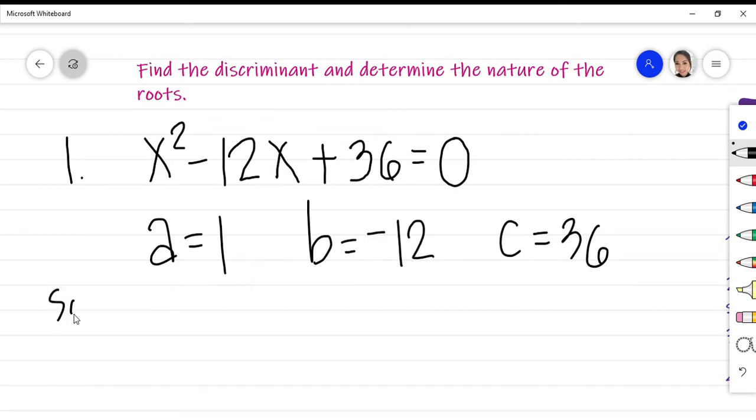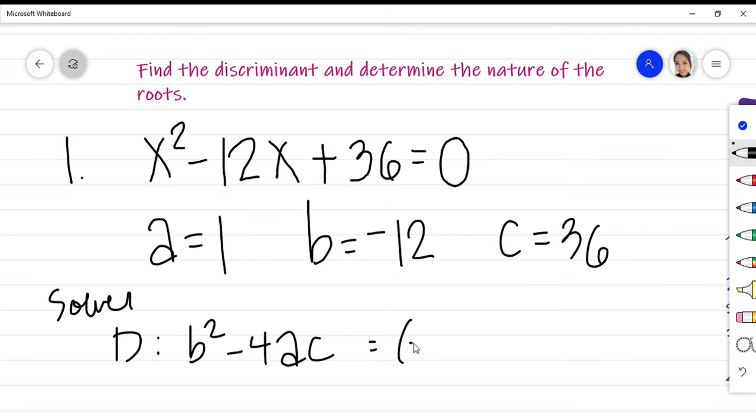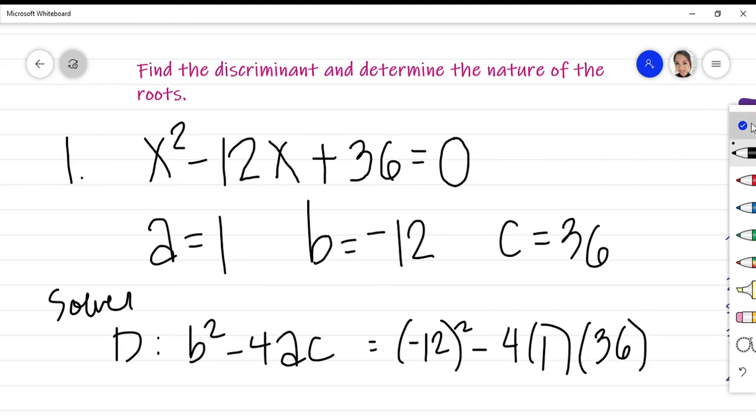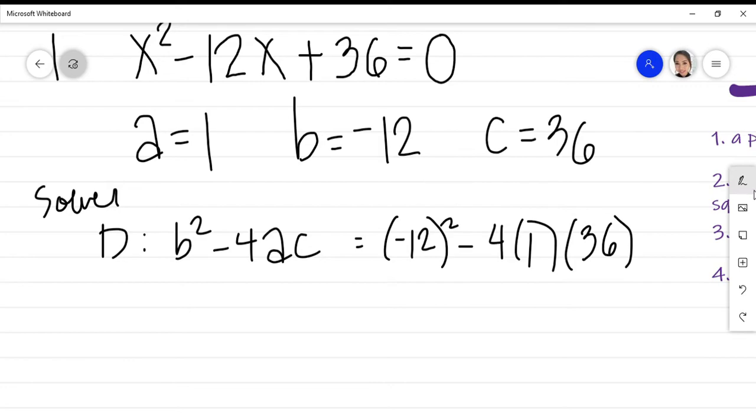So solving for the discriminant, our discriminant is b squared minus 4ac. So our b is negative 12, so negative 12 squared minus 4 times 1 times 36. So simplifying it, negative 12 squared is negative 12 times negative 12, right?